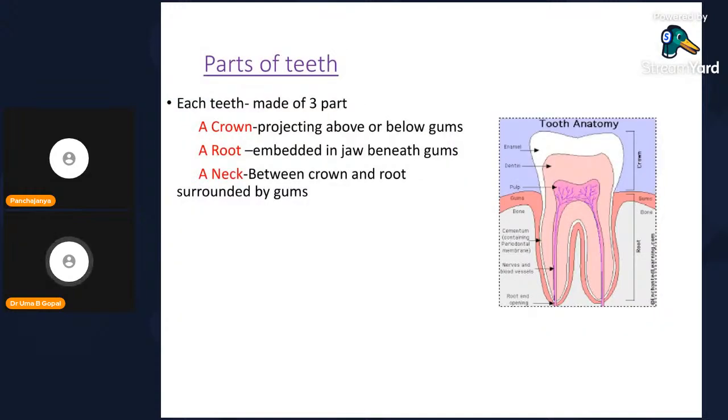Parts of the teeth, an MCQ question. Each tooth is made up of three parts. A crown: what is the crown? The part projecting above the gums. A root embedded in the jaw beneath the gums. A neck between the crown and root, surrounded by the gums. You can see here, this is the root, this is the crown, and this region is called the neck.